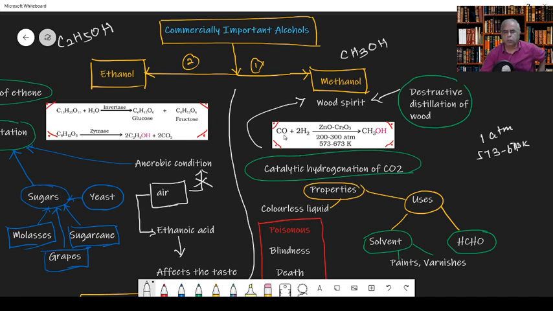Carbon monoxide or carbon dioxide was initially chosen because of the availability. So we are able to get methanol by catalytic hydrogenation of carbon dioxide.